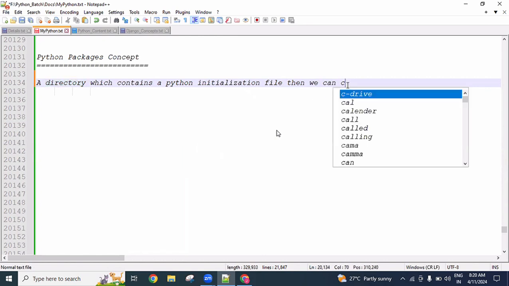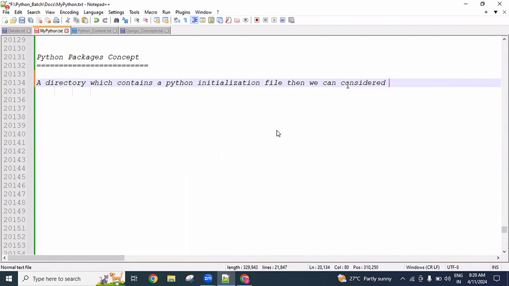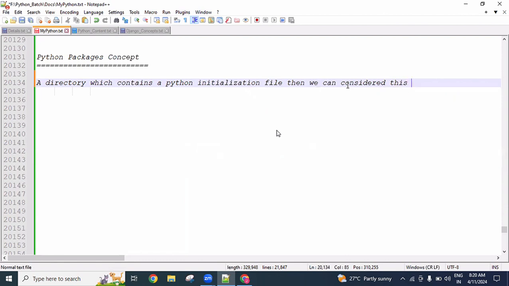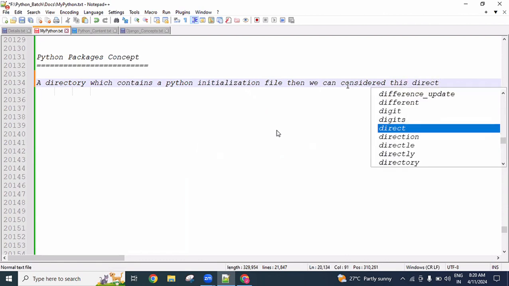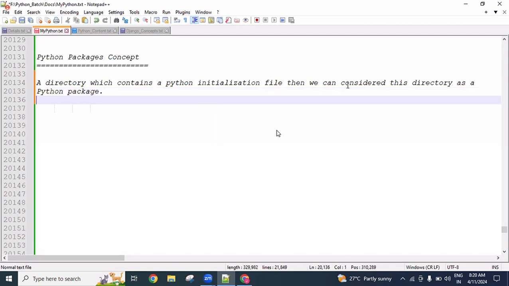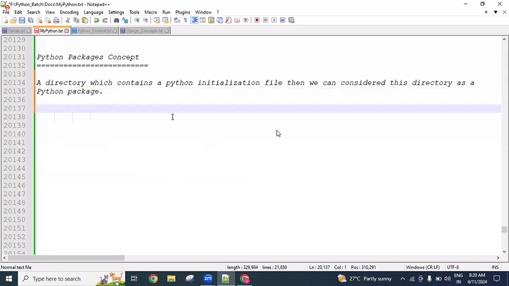Then we can consider this directory as a Python package. Understanding? A directory, nothing but a folder which contains the Python initialization file, we can consider that folder as a Python package.